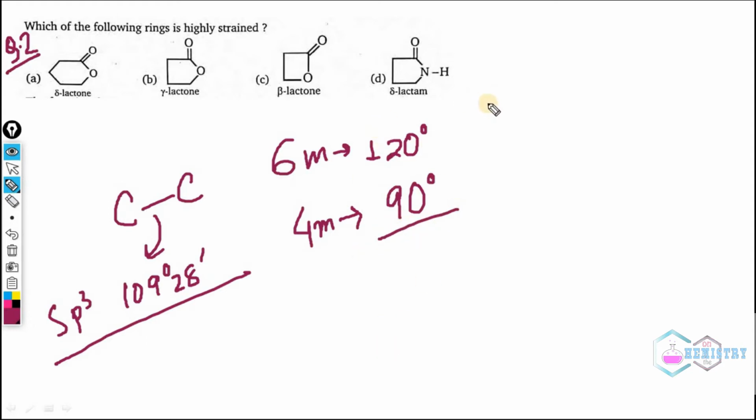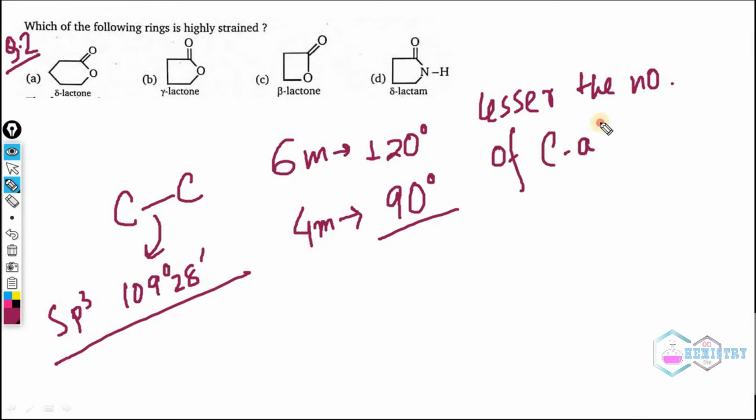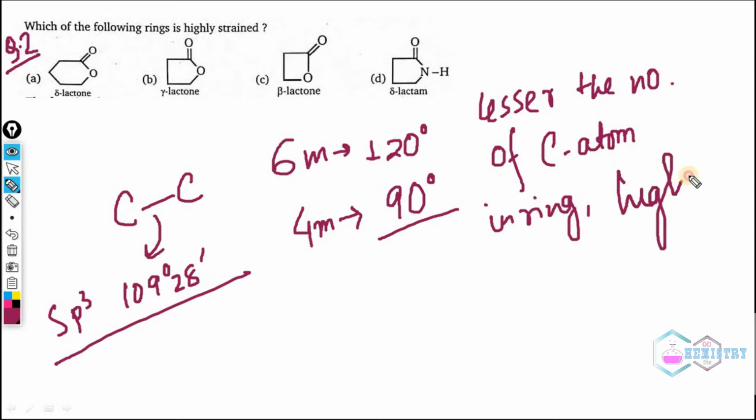So the lesser the number of carbon atoms in the ring, the higher will be the strain.